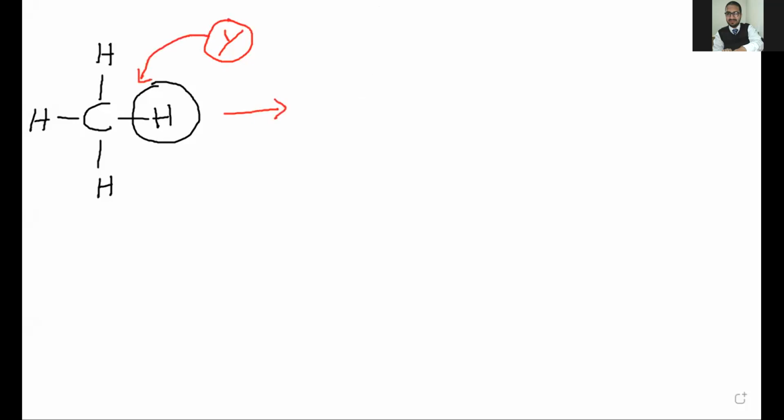You can see here, each carbon atom has a single covalent bond with hydrogen, also like this. This bond is broken, and here it makes a new bond with Y, because Y is attached here.